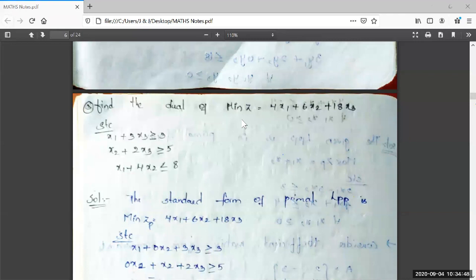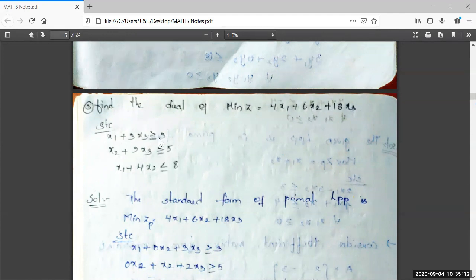See here, in the first and second problems, the objective function was of maximum type, and here it is of minimum Z type. So while writing the primal LPP for this given general LPP, we have to keep in mind that as it is minimum Z, we have to take greater than or equal to inequality signs.